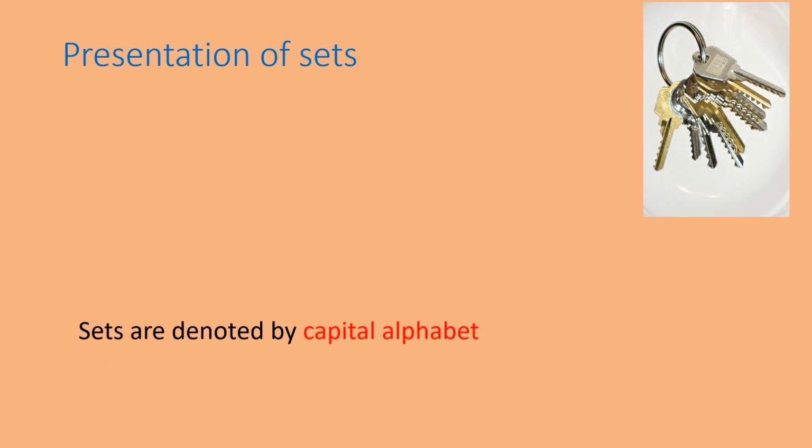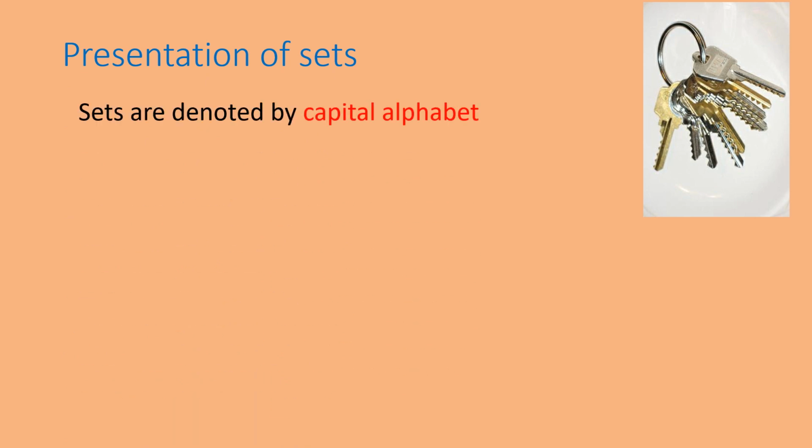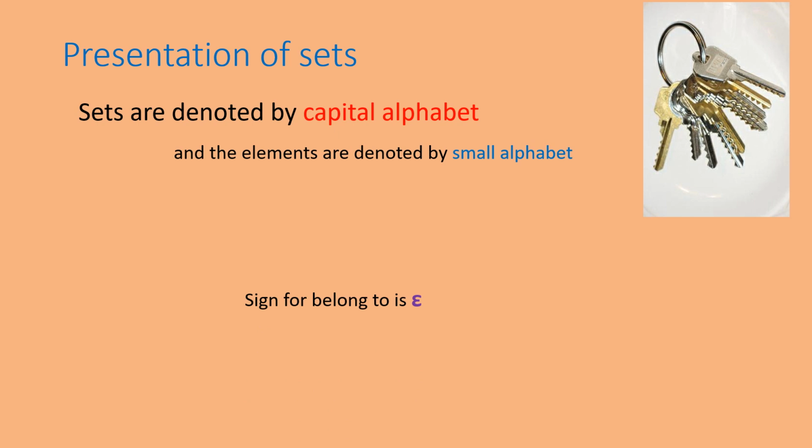Now we will learn how to present a set. If any set is given, how do we present it? So first thing, to write any set, we denote it with a capital letter: capital A, capital B, capital N, capital W, capital I, any capital alphabet, we write that as its name. And what about the elements? Elements are written using small alphabets or numbers, and we put commas so that they can be separated.